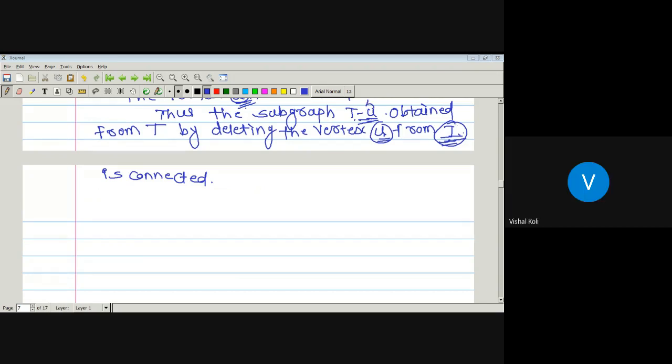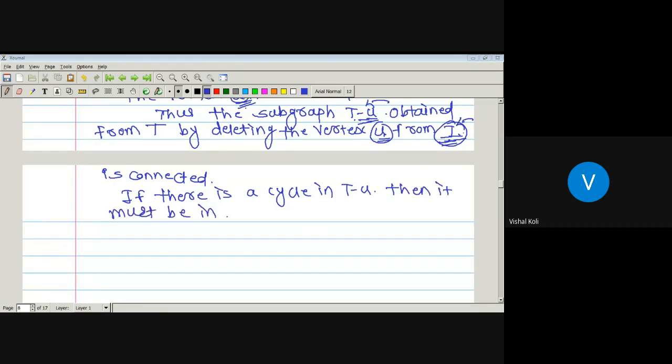If a cycle appears in T minus U, it will obviously appear in T also, but T is a tree, so obviously there is no cycle in it. So if there is a cycle in T minus U, that is, after removing vertex U from tree T, then it must be in T also. But this is not possible, as T is a tree.